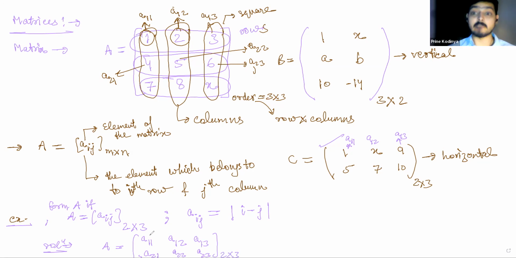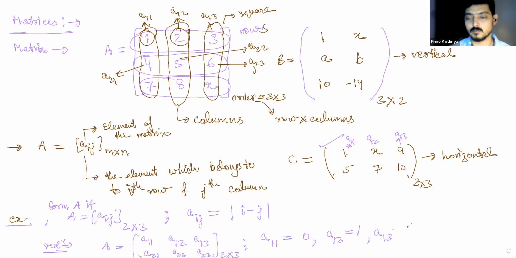But we know the value of a11. How? Because we can calculate a11 from this formula. We have been given how to calculate aij. So first I'll write my matrix like this, and then I'll find out a11, a12, a13. For a11, i is 1, j is 1, so this will be 0. Similarly, a12 can be calculated in the same way: 1 minus 2 is minus 1. Now we are taking mod of minus 1, so it's 1.